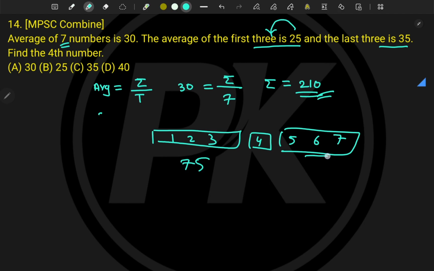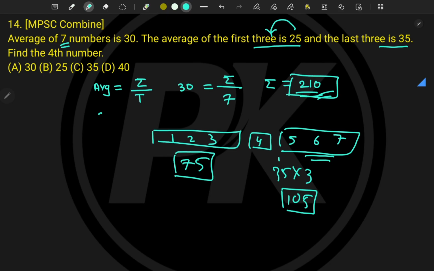And for 5 6 7, the average is 35, so 35 into 3: 5 3s are 15, and 3 3s are 9 and 1 is 10, so 105. This is 105, and this is 75.